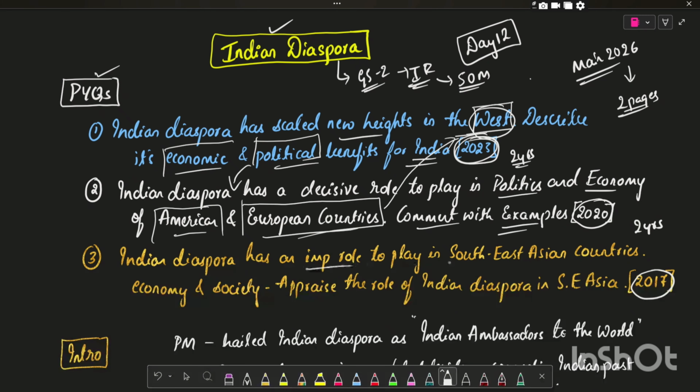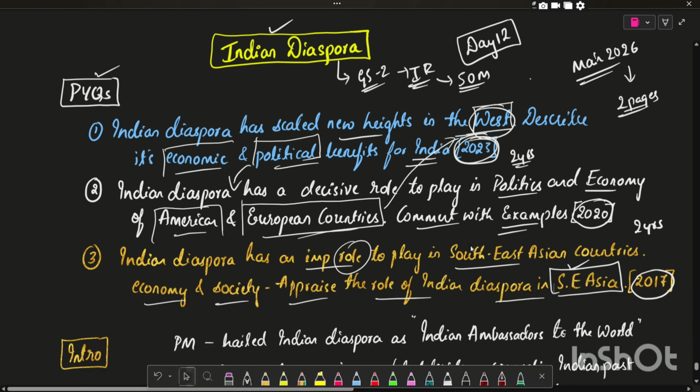Indian diaspora has an important role to play in Southeast Asian countries, economy, society. Appraise the role of Indian diaspora in Southeast Asia. They asked role of Indian diaspora in Southeast Asia. Now let us see what all we need to remember to write an answer on Indian diaspora.